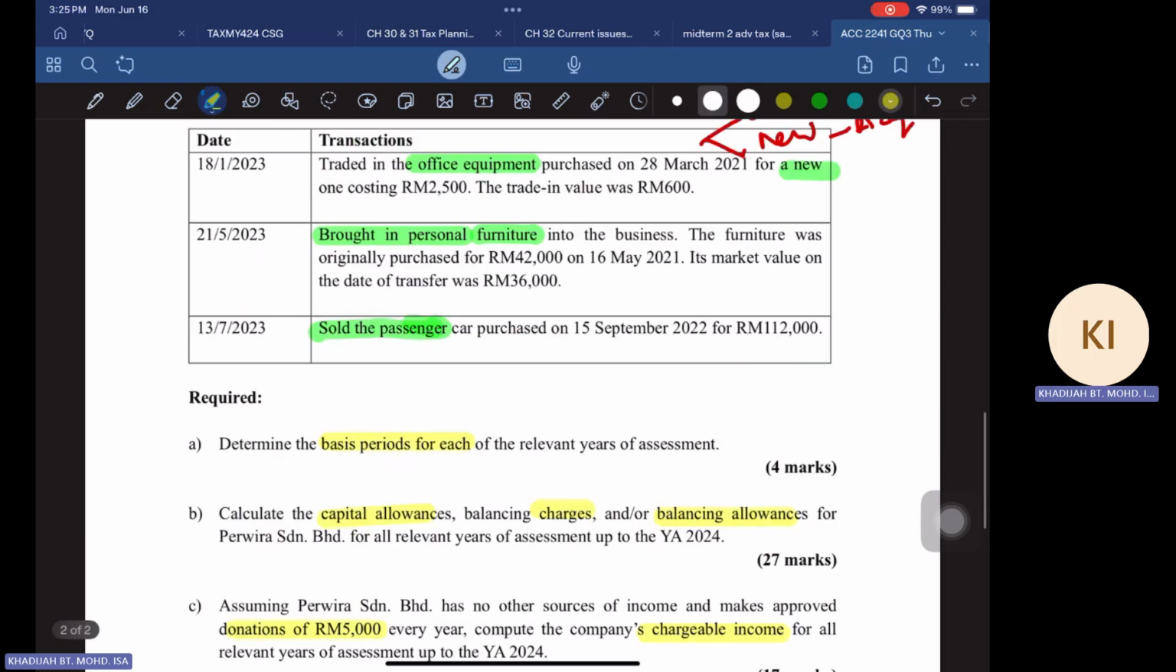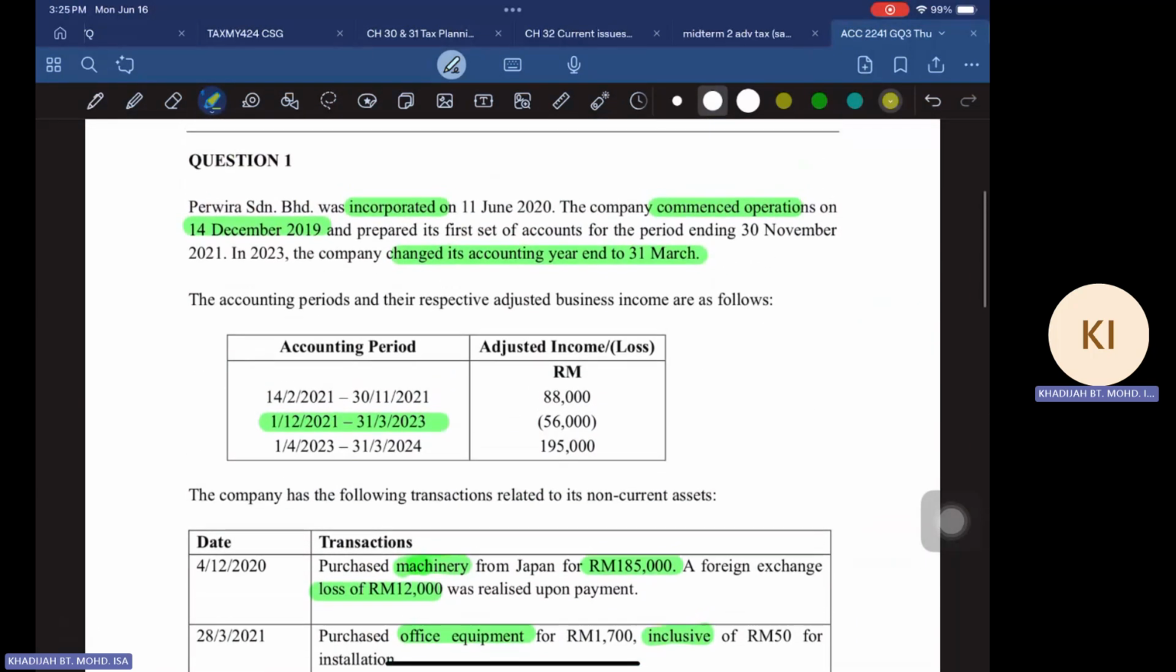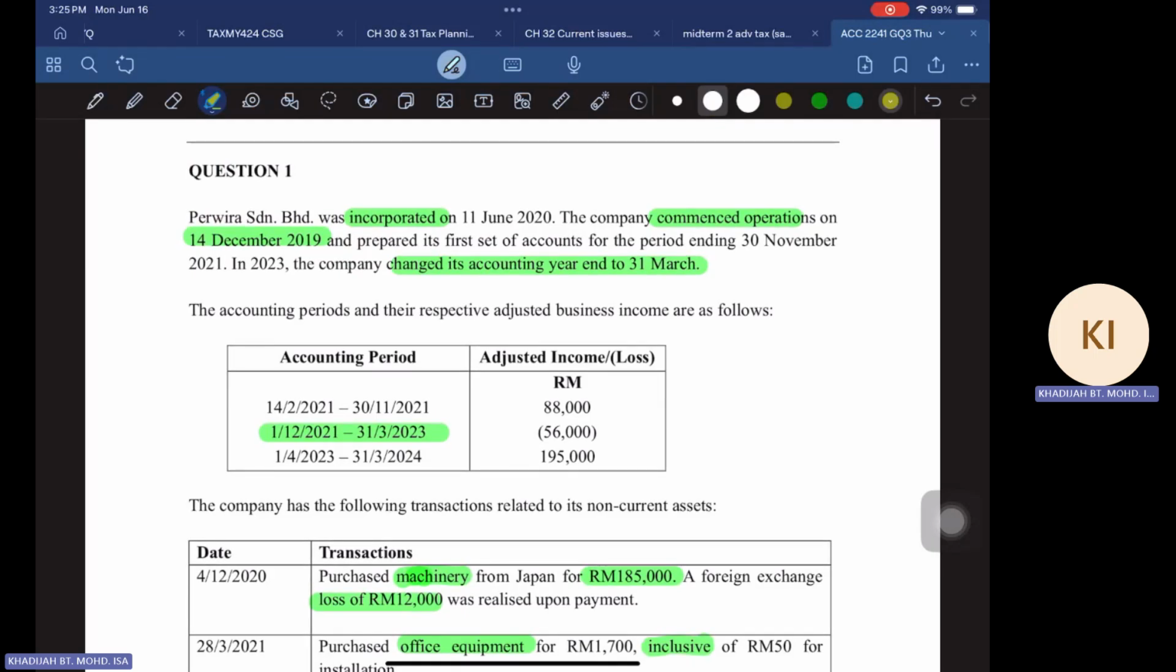Okay, so let's do the first question. The first requirement is for you to determine the basis period. When there's a change of accounting year end, the first thing that you have to do is check, number one, whether the new account is more than 12 months or less than 12 months.